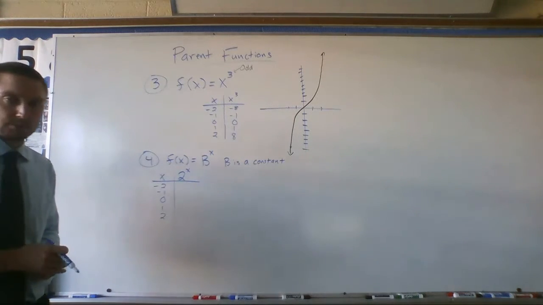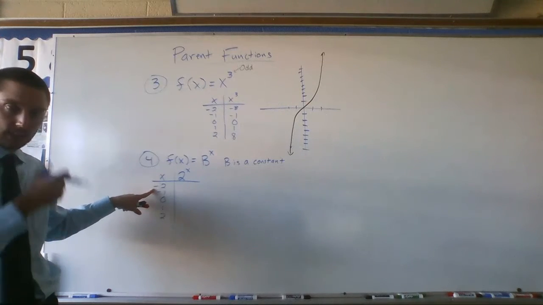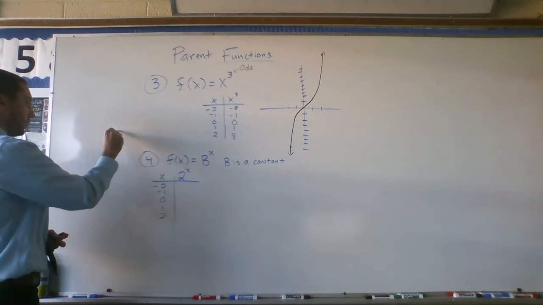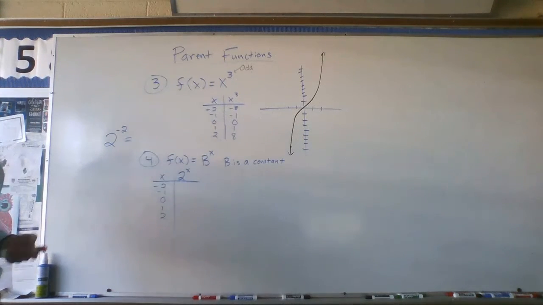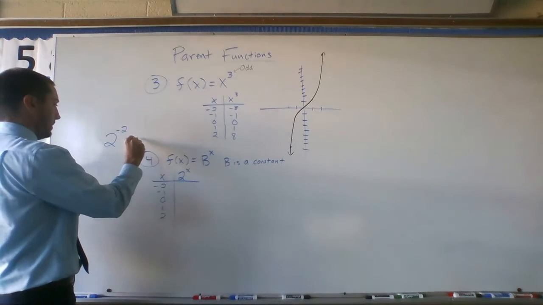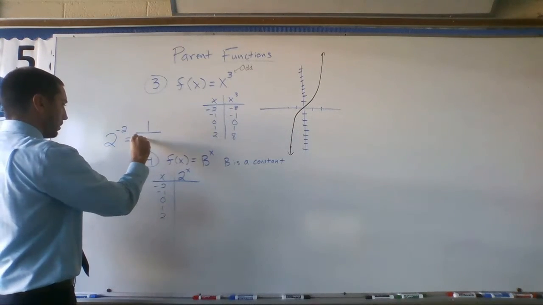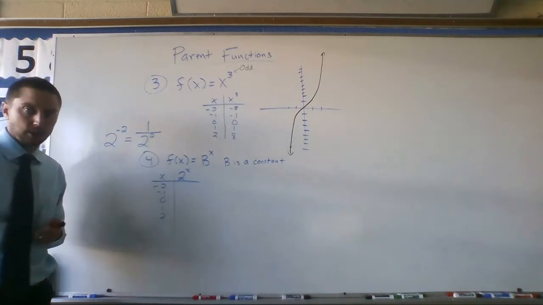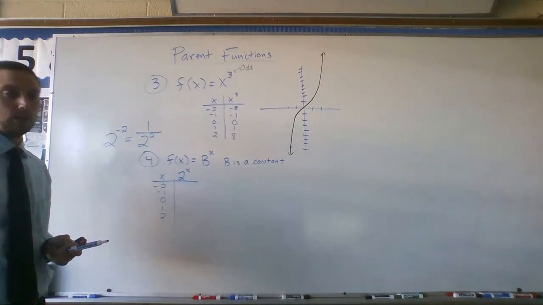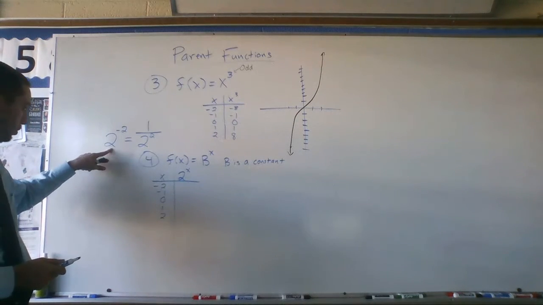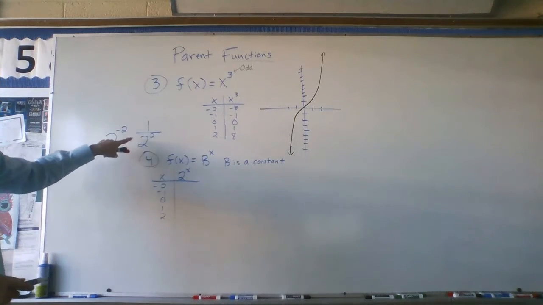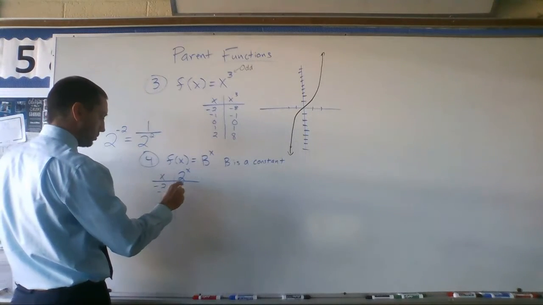So let's talk about our exponent here. If I plug in -2, so 2 to the negative second power. What is happening here if I have a negative exponent? Well, you guys probably remember if I have a negative exponent, what that means is I really have 1 over 2 to the positive second power. So anytime we have that negative exponent, really what that's saying is take the reciprocal of that. Okay? So instead of this being like 2 over 1, now it's 1 over 2. So we're taking the reciprocal. All right, so 2 to the negative second is the same as 1 over 2 squared, which would be 1/4.